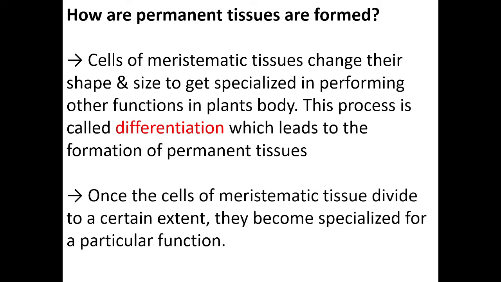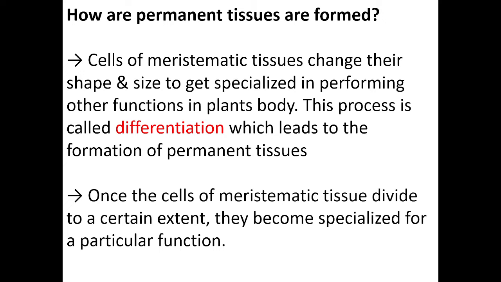Okay. Next, we will learn about the permanent tissues. That is the second main type of plant tissues. Meristematic tissues are called growing tissues and, opposite to that, these permanent tissues are called non-growing tissues. It means in these tissues the cells are not dividing, the cells are permanent.